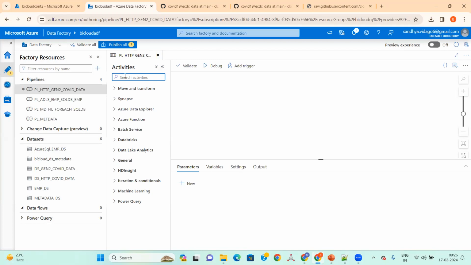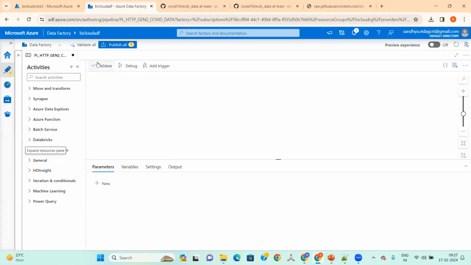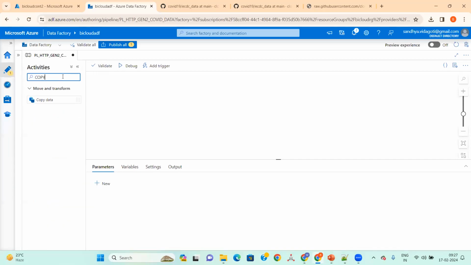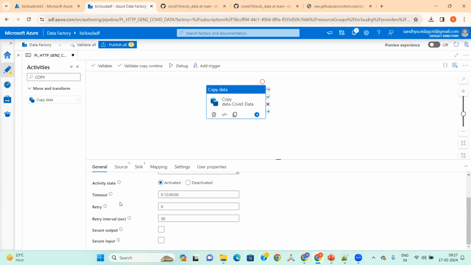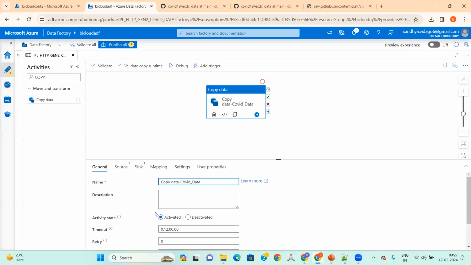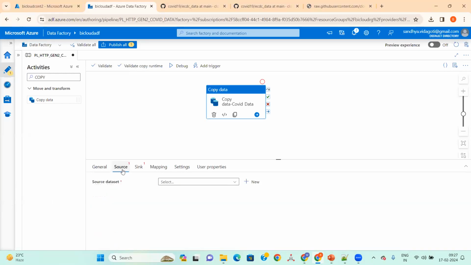So what activity do I need to take here? What do I want to do? Copy, right? Yeah, we want to copy the data. So I'll name it COVID data. Here I'm not touching anything. Let's go down. Activity, description, nothing is required, and I'll go to the source.